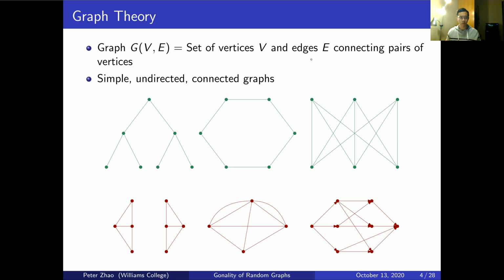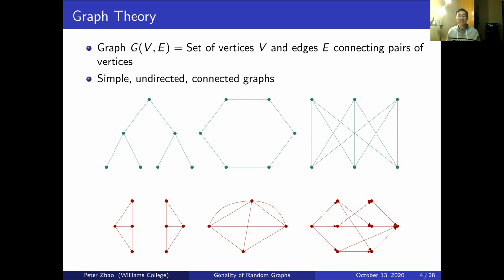Now, you might be wondering what this all means. All this means is that simple graphs are graphs that do not contain any loops or double edges. So I can start in a vertex, and if I look at all its neighbors, there is only one edge to every single neighbor. And each pair of vertices share at most one edge. Undirected means that the edges do not have a specific direction. I can start on a vertex, walk to one of its neighbors, or another vertex connected by an edge, and then travel back to this original vertex along that same edge.